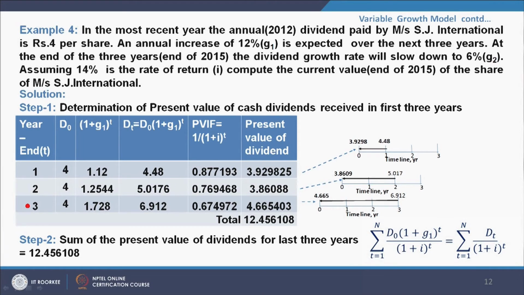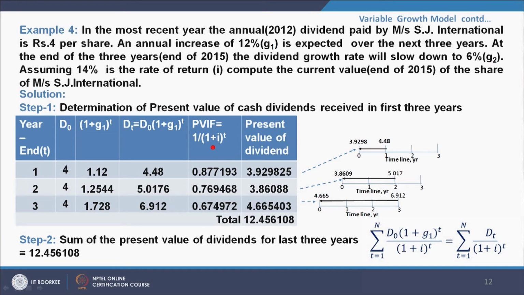Now, if we see the year ending 3, D0 is 4 and the growth factor, that is (1 plus g1) to the power 3, is 1.728. Then Dt is equal to D0 (1 plus g1) to the power t, the multiplication of this and this, comes out to be 6.912.